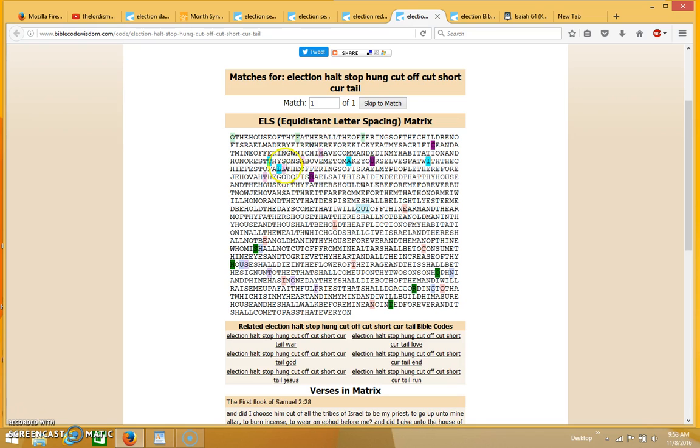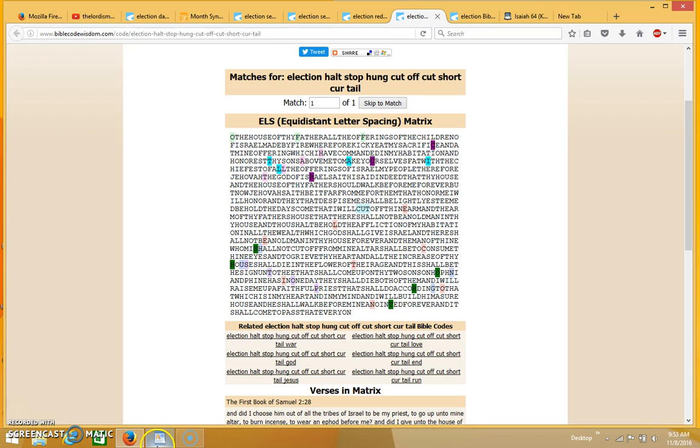And then you see the word halt coming up at an angle in the pink with the letters H, A, L, T. This is right next to Jehovah, which is interesting. And then the word stop was coming up in ELS form, going right through the word election in the lavender with the letters S, T, O, P.